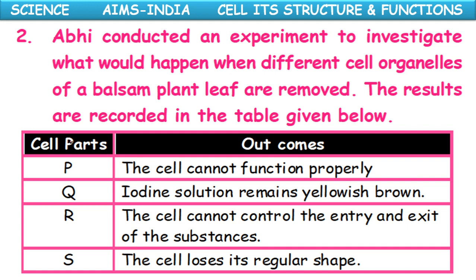Cell part P: the cell cannot function properly. Cell part Q: iodine solution remains yellowish brown. Part R: the cell cannot control the entry and exit of the substances. And part S: the cell loses its regular shape.